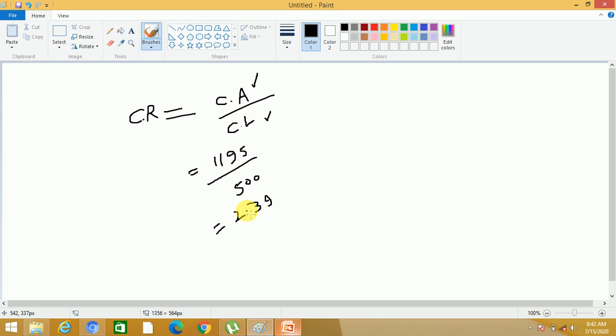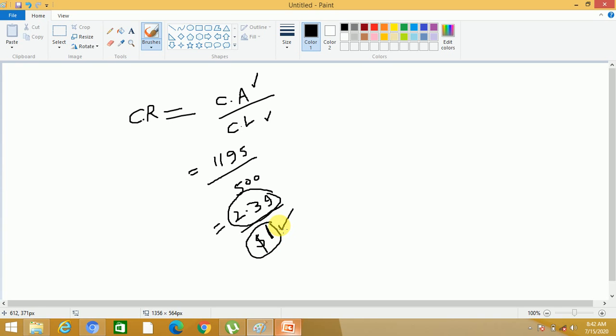Now what does it mean? 2.39 is basically a ratio. See, below it is current liability. If your current liabilities are $1, you have $2.39 to pay this $1 liability.